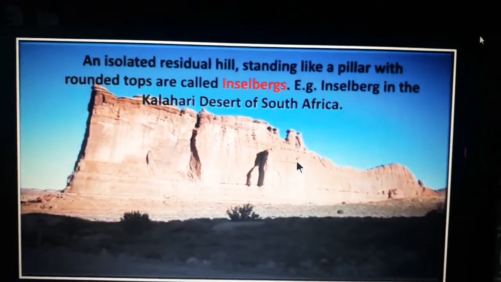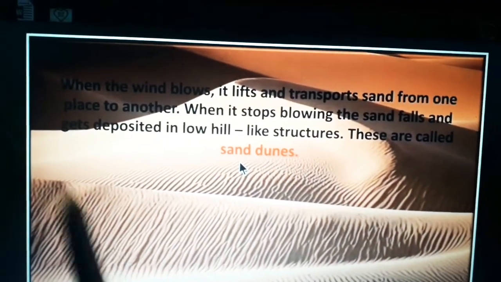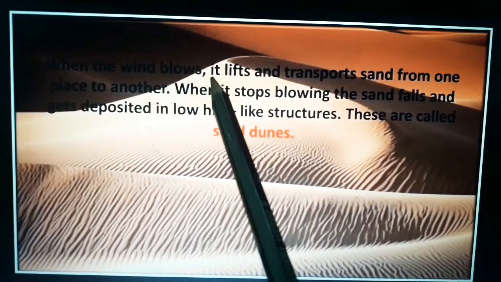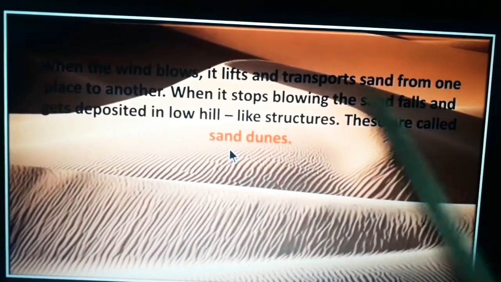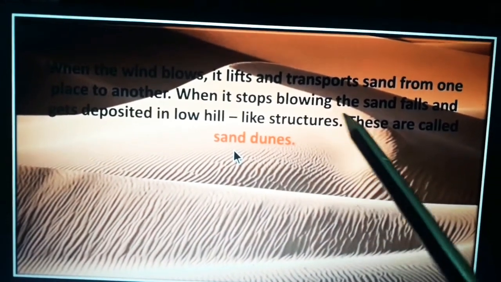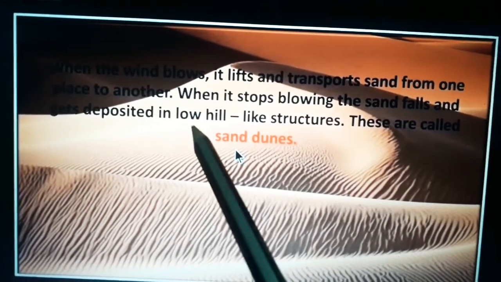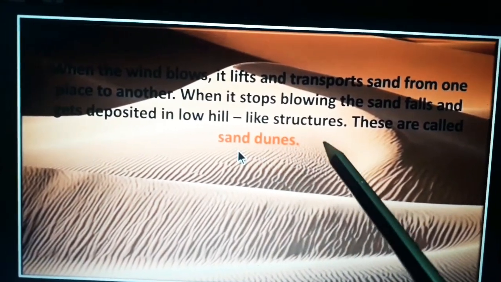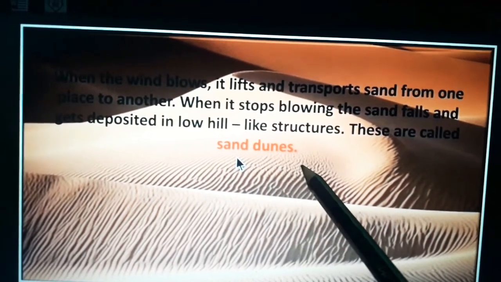Next we will see what are sand dunes. When the wind blows, it lifts and transports sand from one place to another place. When it stops blowing, the sand falls and gets deposited in low hill-like structures. These are called sand dunes.